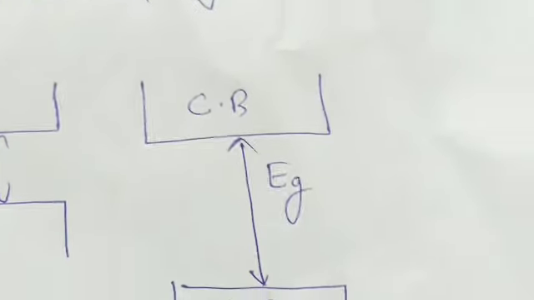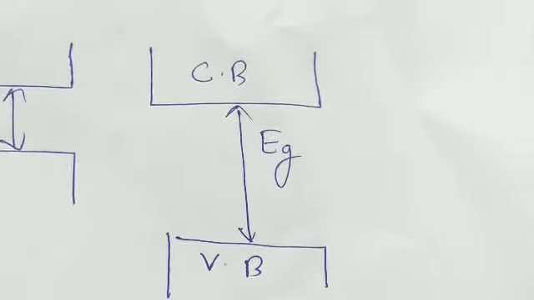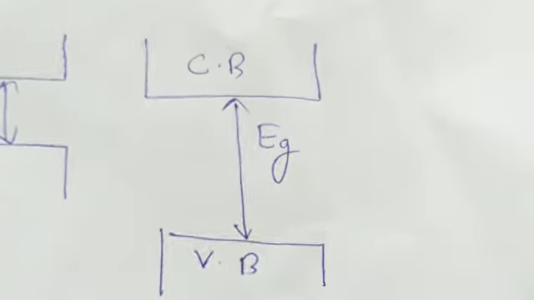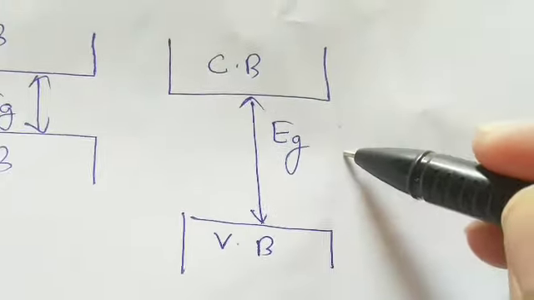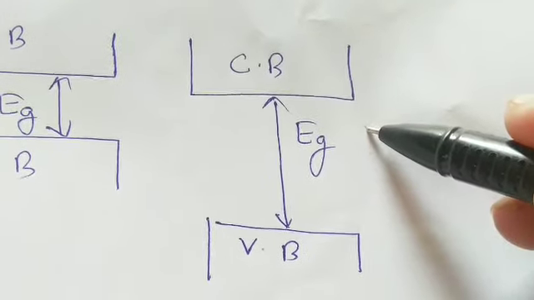In insulators, this gap is too high. This gap, the band energy gap Eg, is too high.